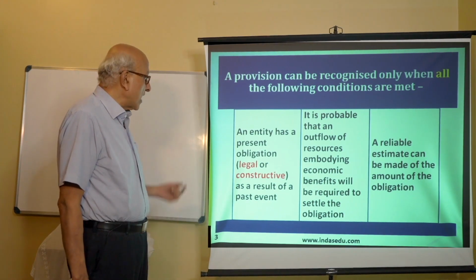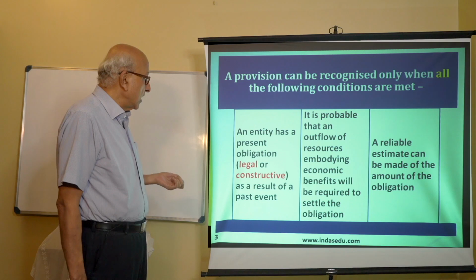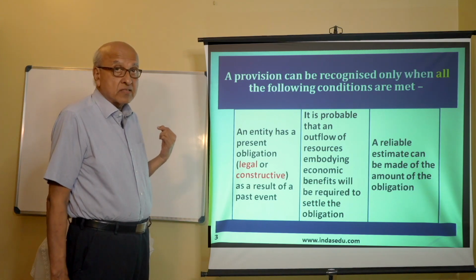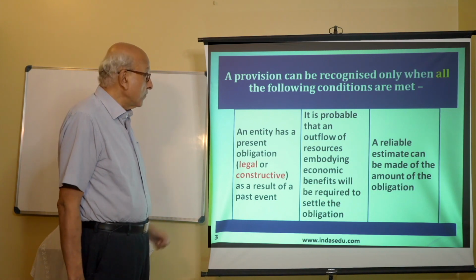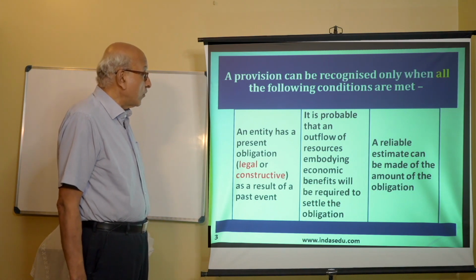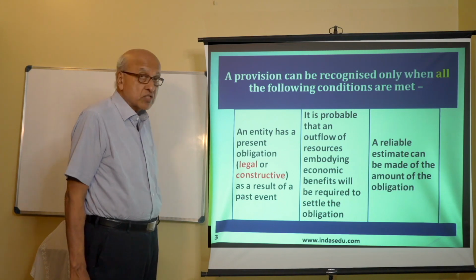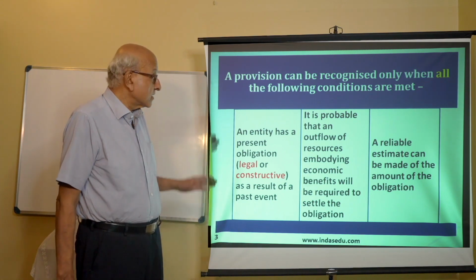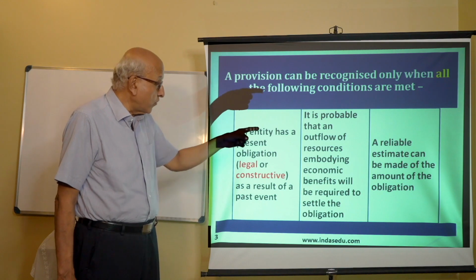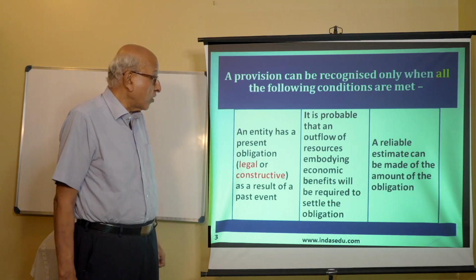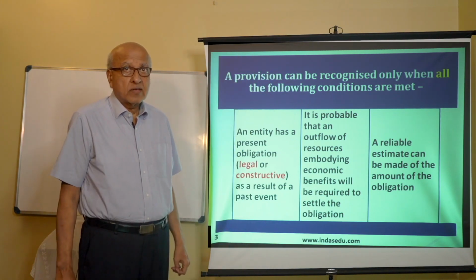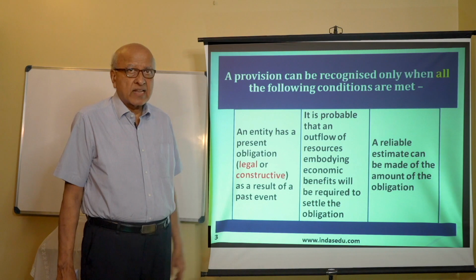So first thing, one present obligation, it arises from a past event. Second thing, it is probable that an outflow of resources embodying benefits will be required to settle that obligation. That obligation has to be settled. Something will go out of the entity, outflow of resources embodying economic benefits. For example, some cash will go out of the business to settle that obligation.